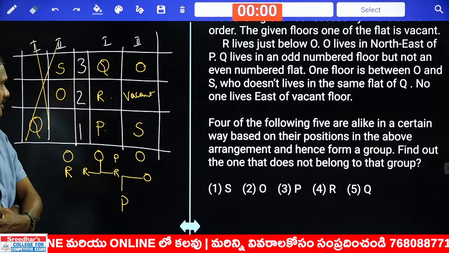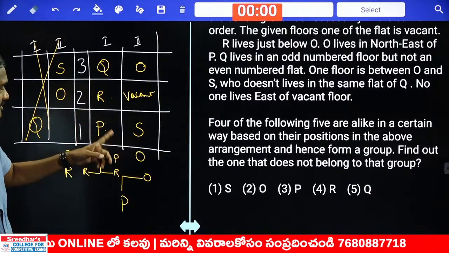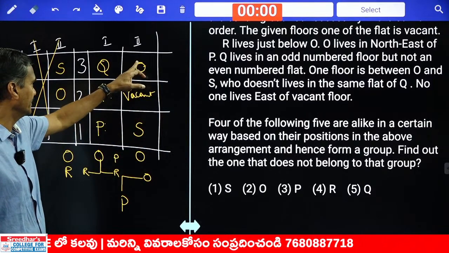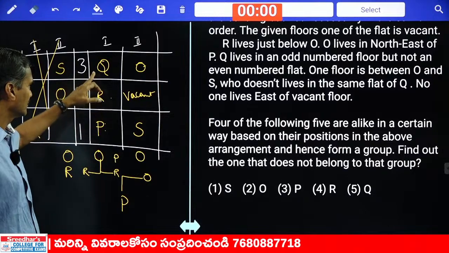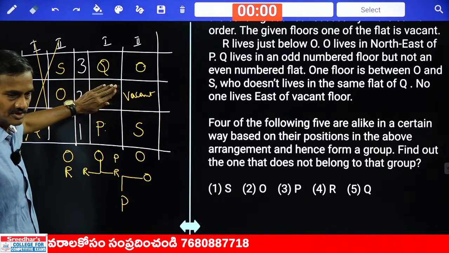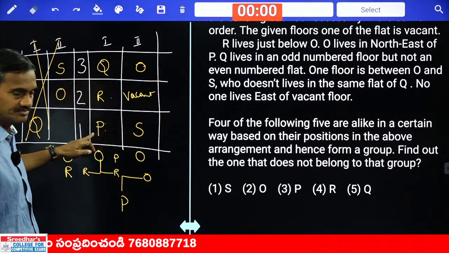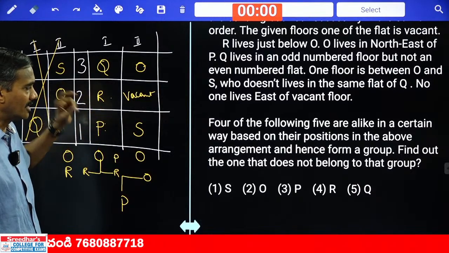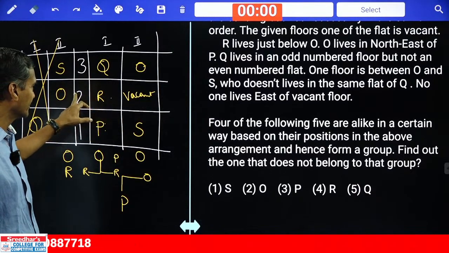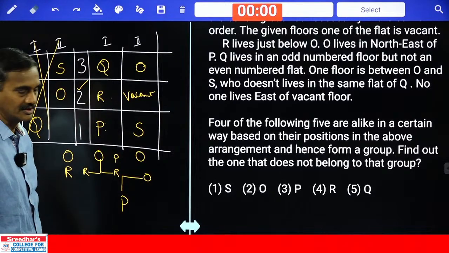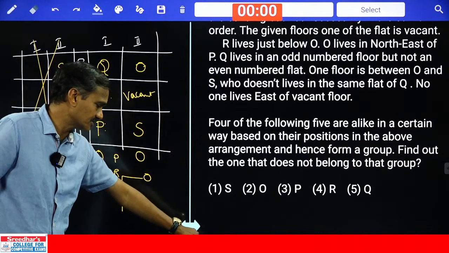Now 4 out of the following. Now here, S is here, O is here, P is here, Q is here, R is here. Except R, the remaining 4 persons are staying on odd numbered floors. R is living on an even numbered floor. Clear? R, that is the choice for question number 95.